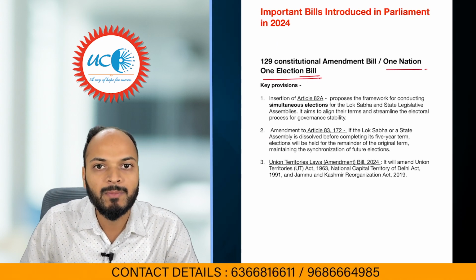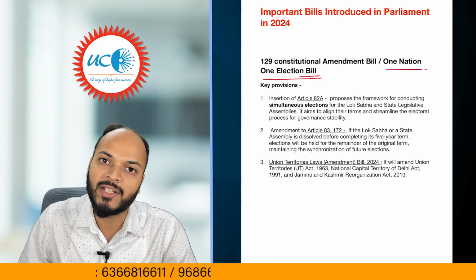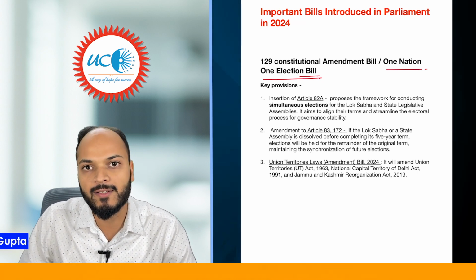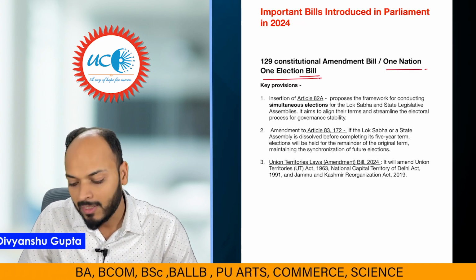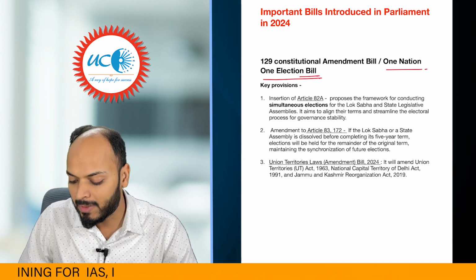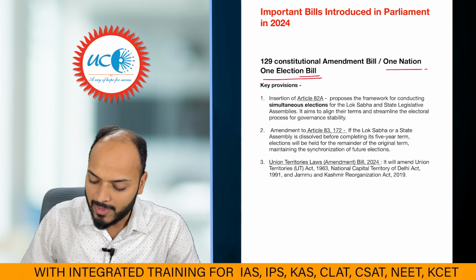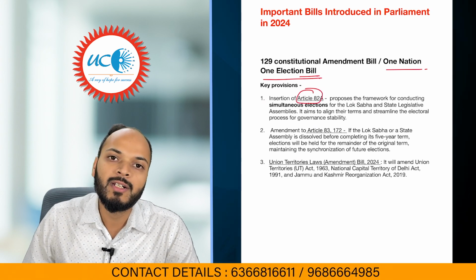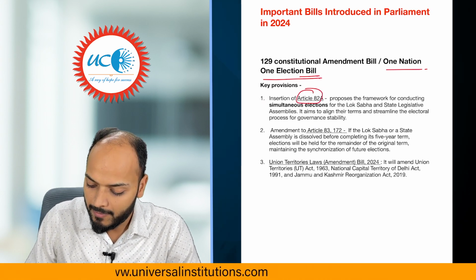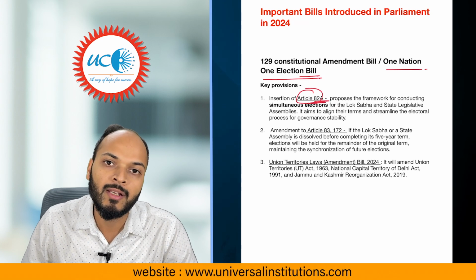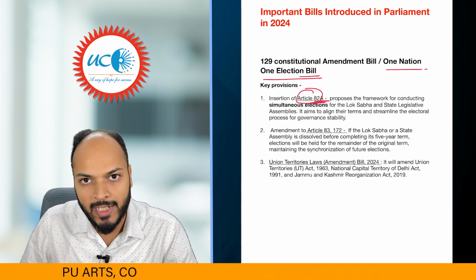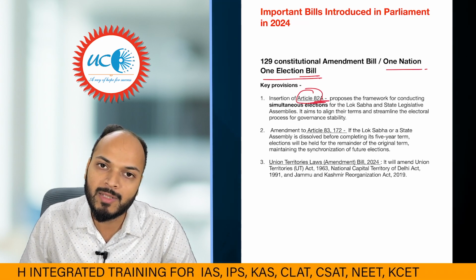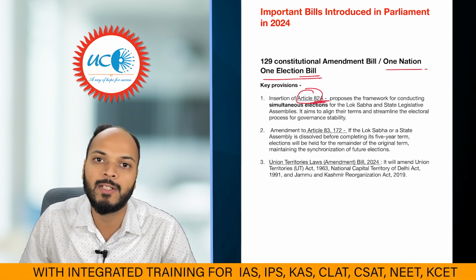Right? The purpose of this bill is to conduct elections simultaneously for Lok Sabha as well as all the state legislative assemblies. So, the key provisions of this 129th Constitutional Amendment Bill: it inserts a new article to the Constitution, Article 82A. The purpose of insertion of Article 82A is to conduct elections simultaneously for Lok Sabha as well as state assemblies for the first time.